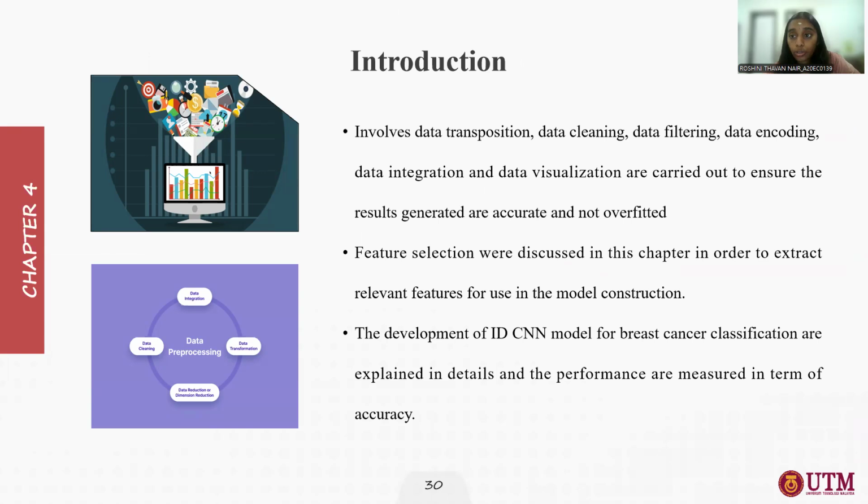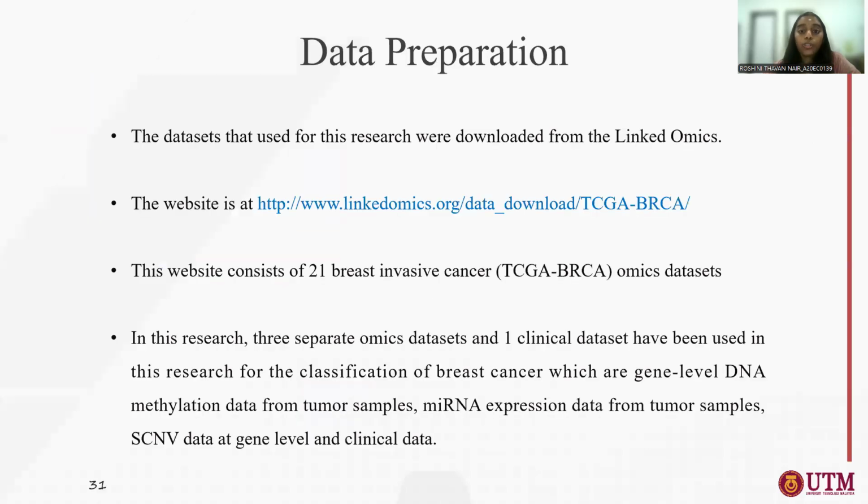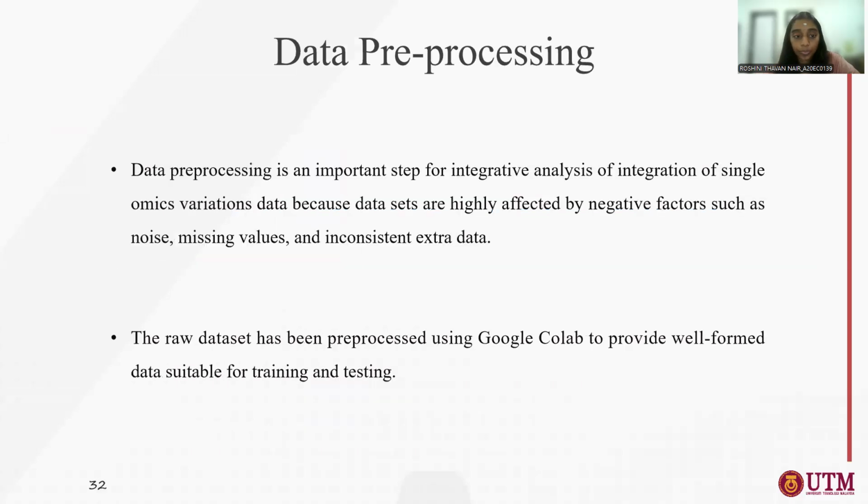So feature selection is also applied in this chapter in order to reduce the data dimensionality, and after that we develop the 1D CNN. So the data preparation data set was taken from the LinkedOmics website. Here I have attached the website link, and this research involved 3 separate omics data sets and also 1 clinical data set, which are gene level DNA methylation, miRNA expression, SCNV, and 1 clinical data set.